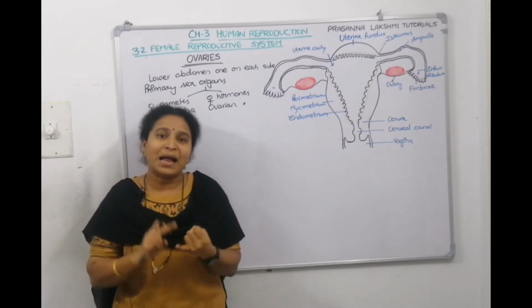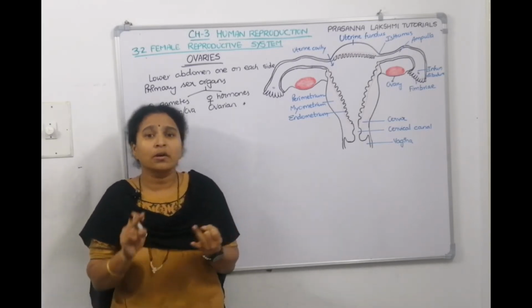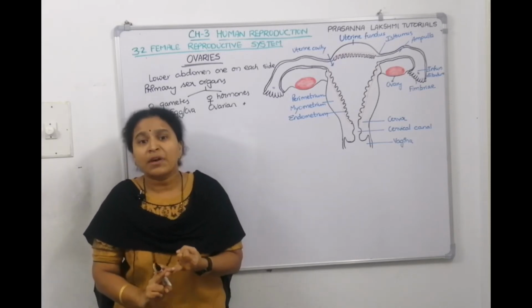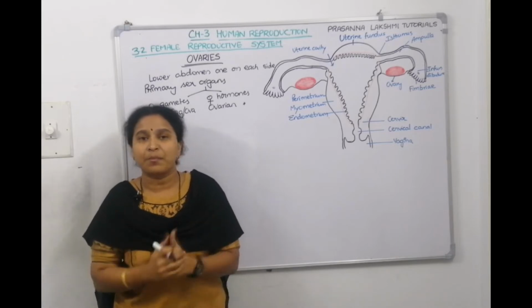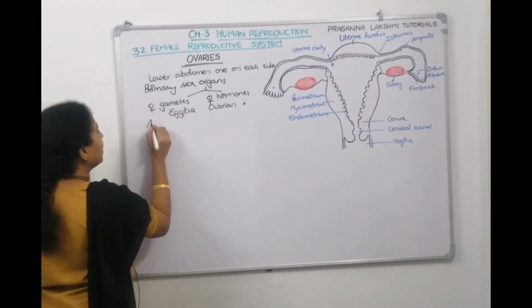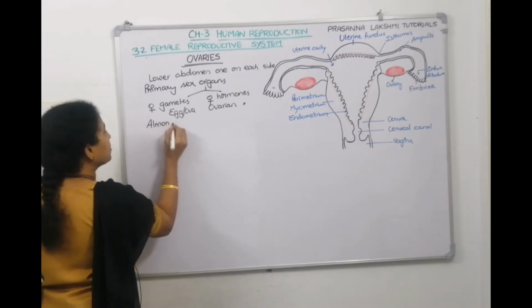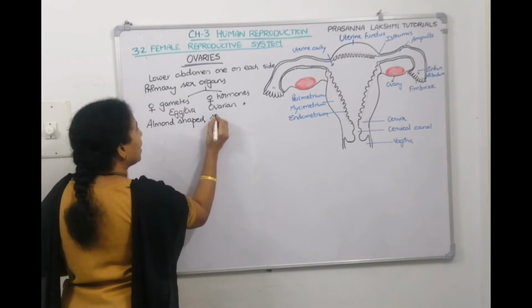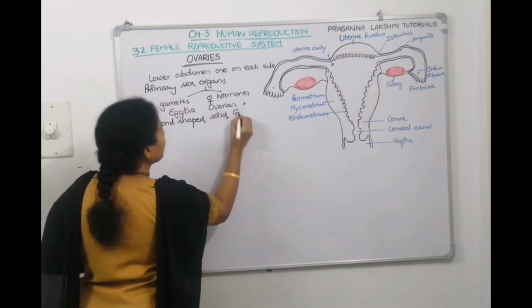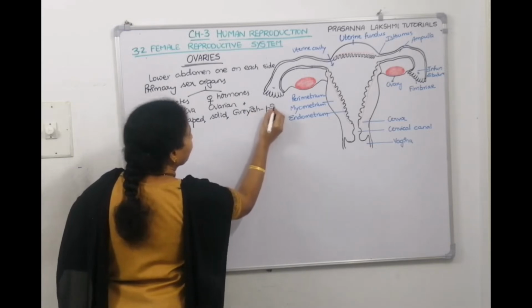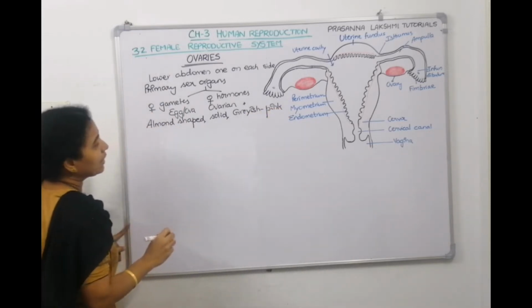Now what is the shape? Almond shape. Is it solid or hollow? It is solid. What is the color? Grayish, reddish or pinkish color. Where are they located? One on each side of the abdomen, right? So what is the shape? We are telling they are almond shaped structures. Are they solid or hollow? They are solid. What is the color? Grayish pink in color. They are grayish and pink in color, right?